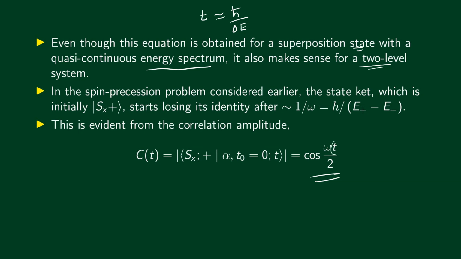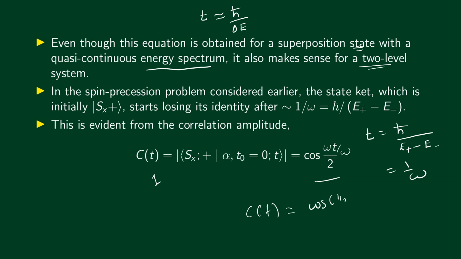Again, we see that at t equal to 0, the correlation amplitude is 1. And it becomes appreciably different from 1 for the time t equal to h bar divided by delta E, which in this case we can write as E plus minus E minus, which is equal to 1 divided by omega. So if you put t equal to 1 by omega here, you get the correlation amplitude equal to cosine of half. Cosine of half is different from 1, since cosine of 0 is 1.